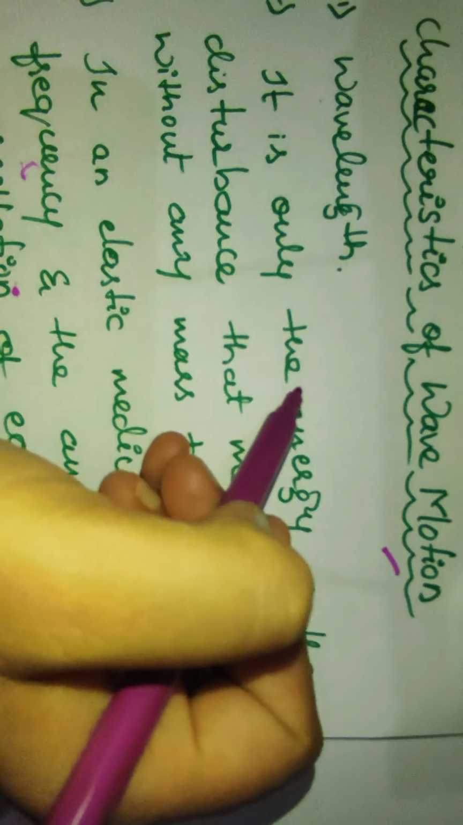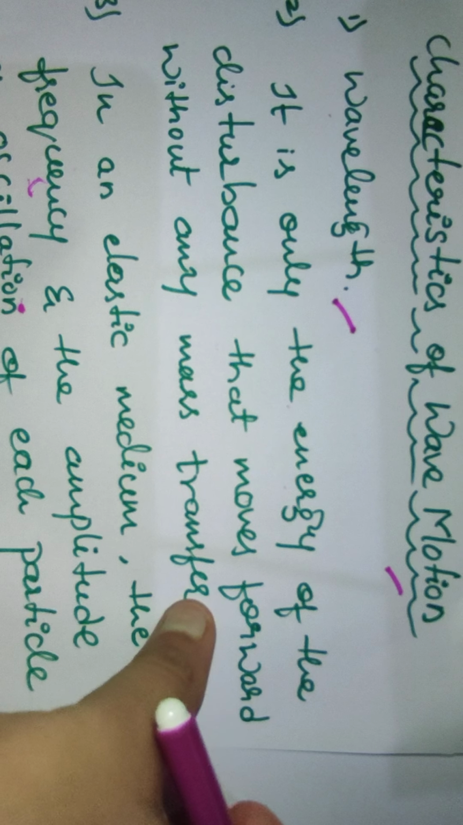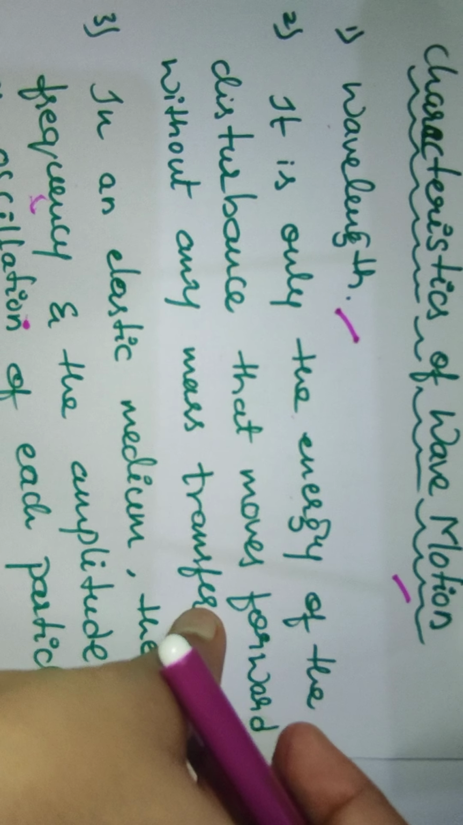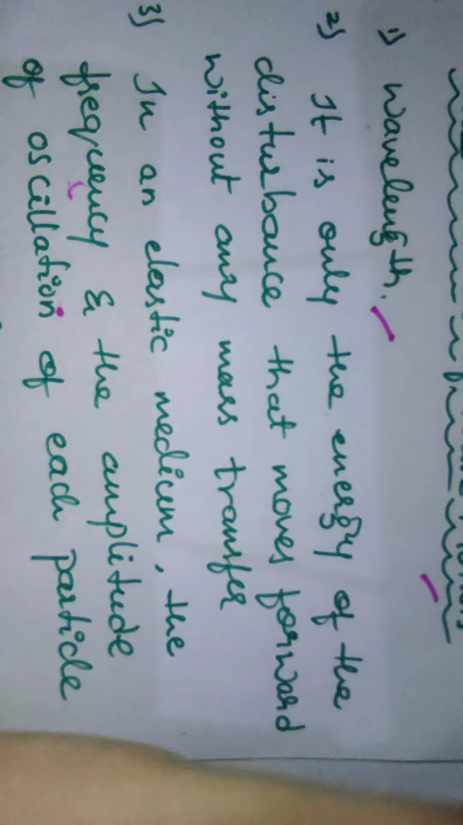In that, the first one is the wavelength. What is wavelength? In the direction of propagation, as we already discussed, it is the distance between two crests or two troughs. That is one characteristic of a wave motion.